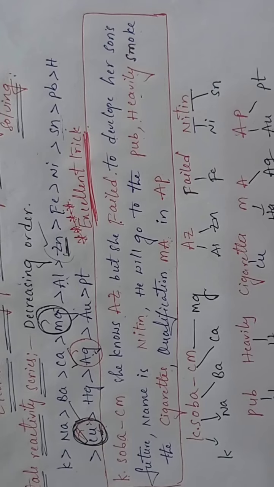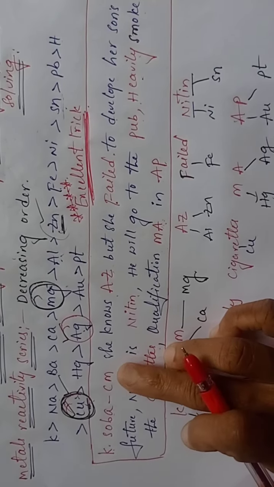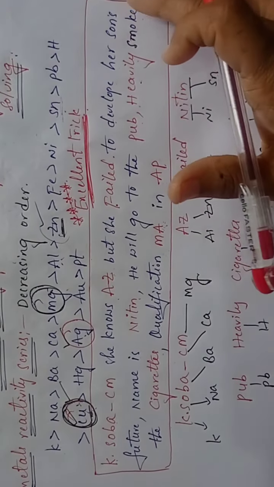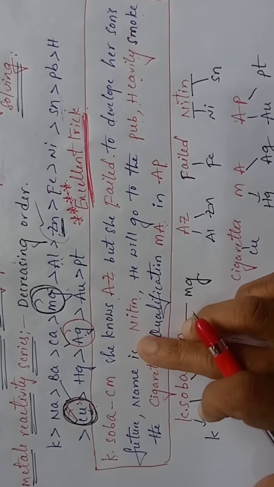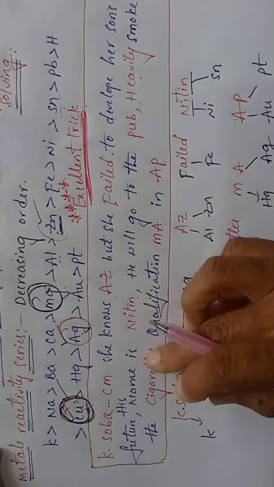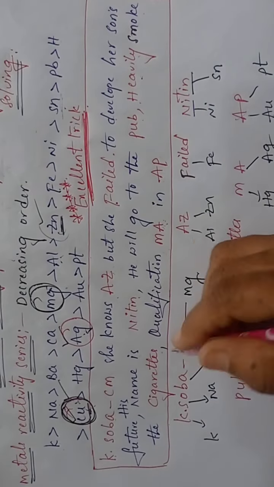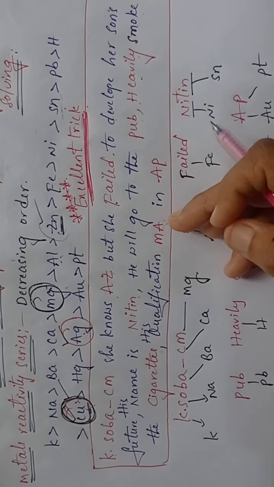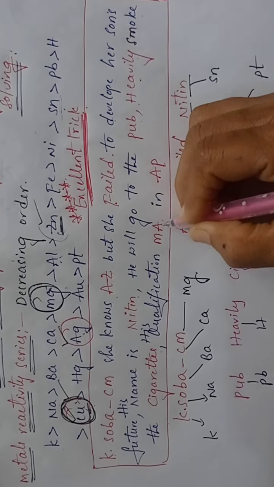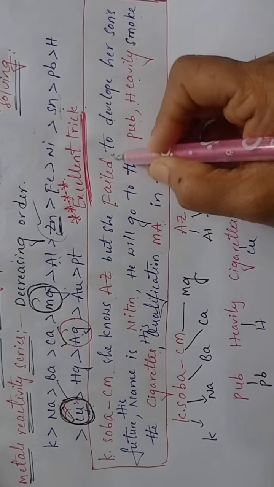Now see, K Shobha is a chief minister. She knows A to Z, but she failed to develop her son's future. His name is Nitin. He will go to the pub and heavily smoke cigarettes. His qualification is MA, completed in AP, Andhra Pradesh. MA in AP. Just remember these red colored words.